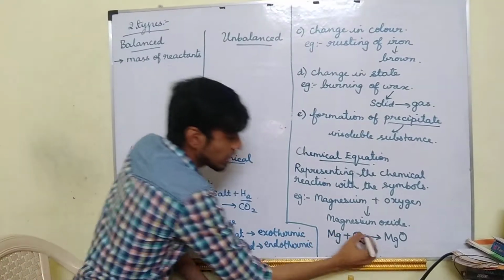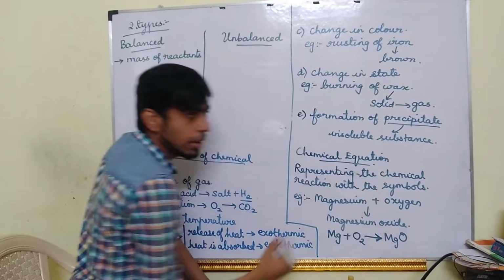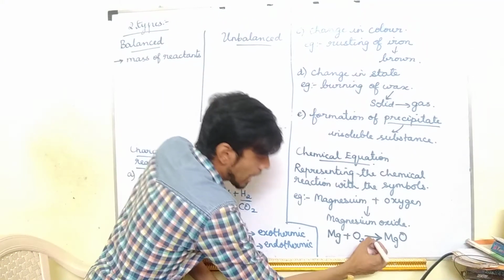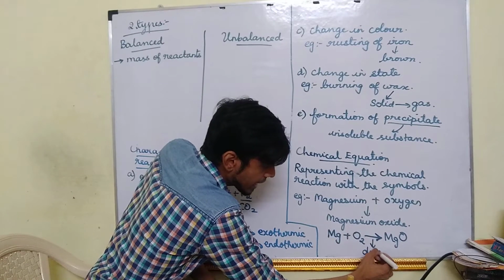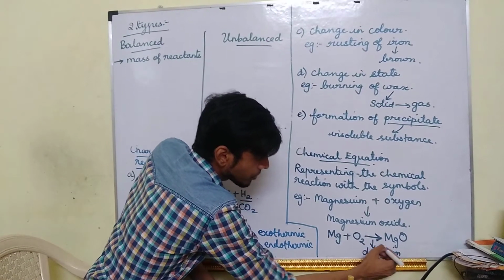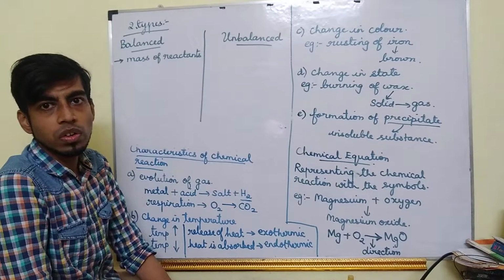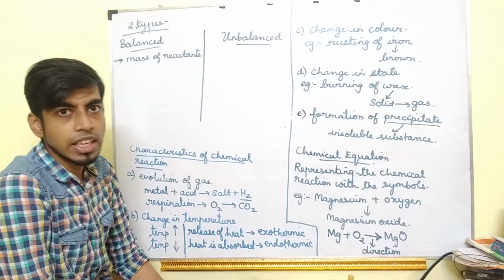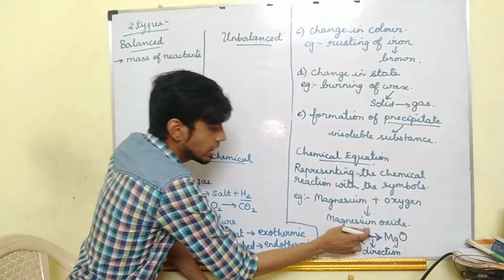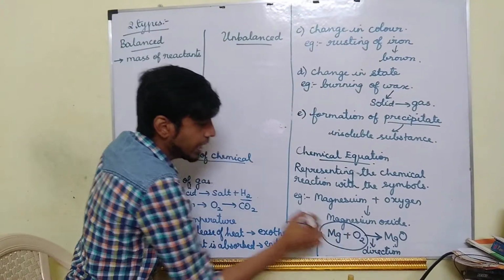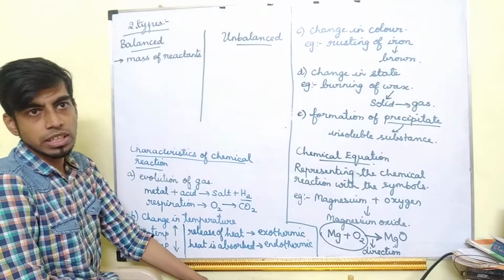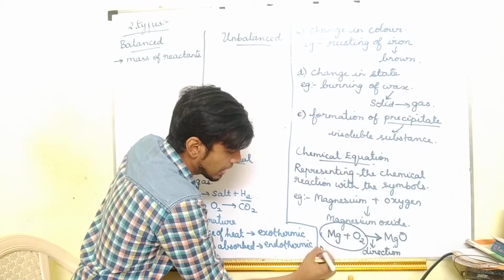Okay. Suppose this arrow mark in the chemical equation. This arrow mark shows the direction of the reaction. The substances which are taking part in the reaction are called reactants.